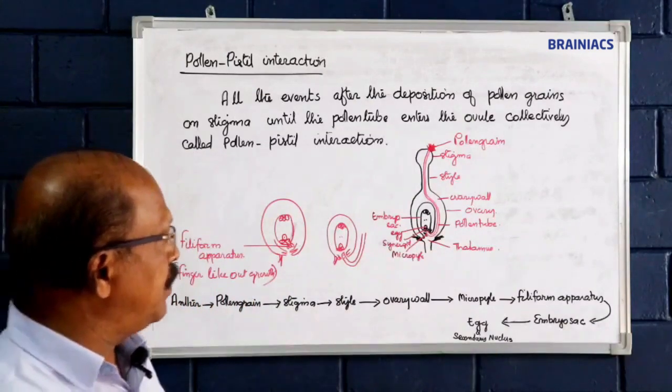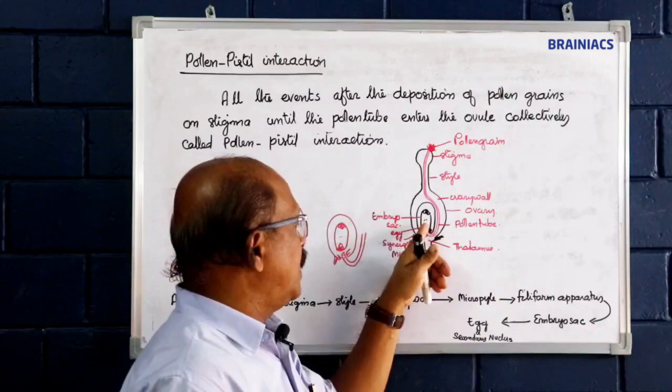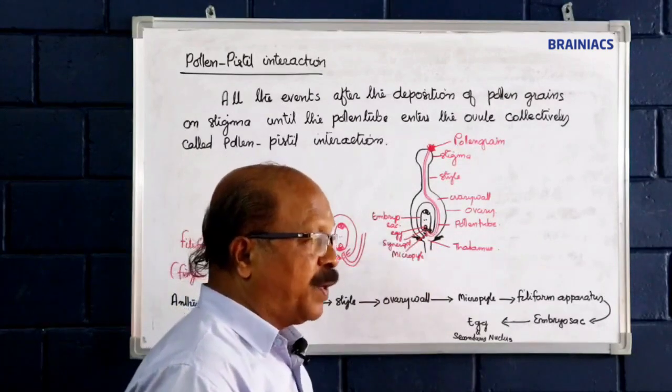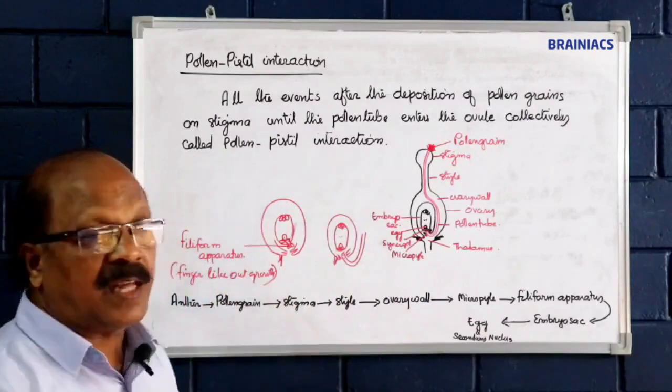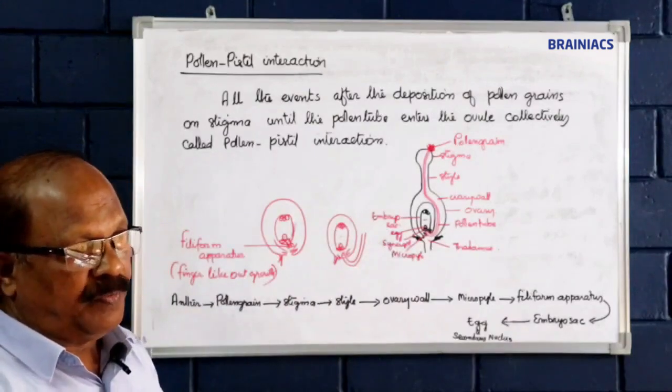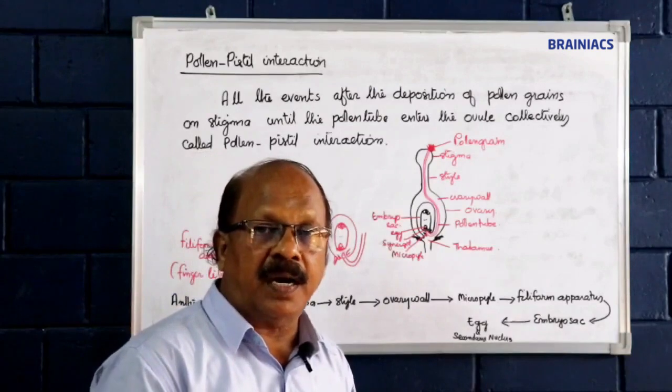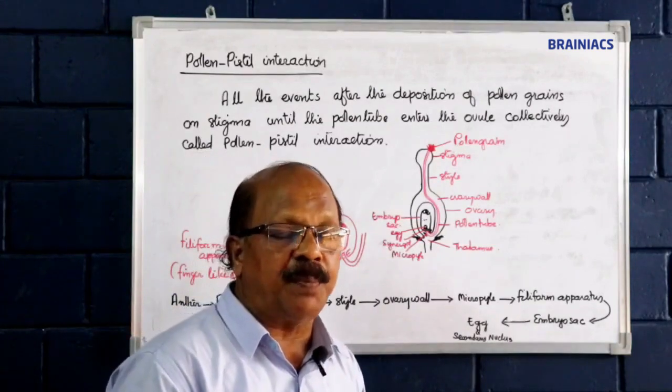And during this time, one of the synergids may produce a finger-like structure called filiform apparatus towards the micropyle, which guides the entry of pollen tube into the embryo sac.